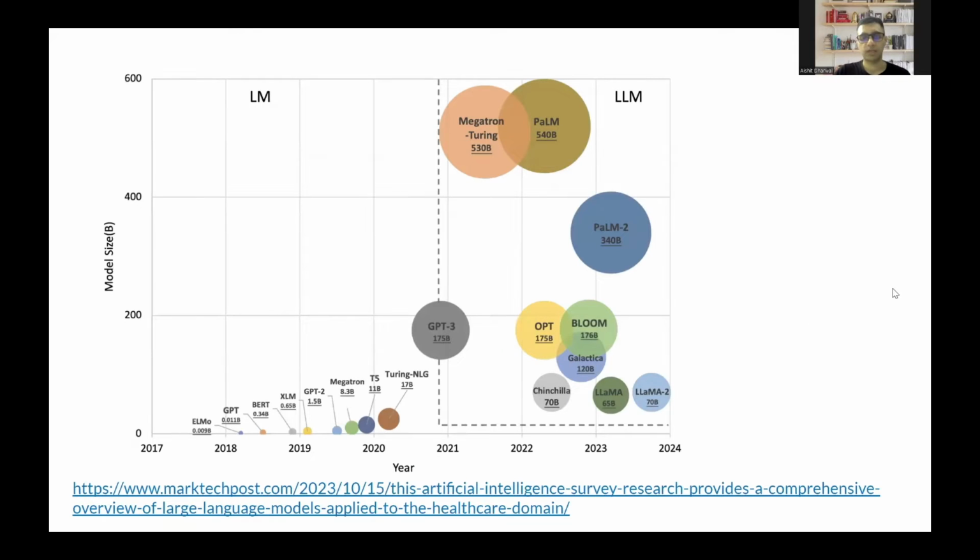These are some of the LLMs which have gotten really big in terms of parameters. When you see model size, that is the number of parameters that the LLM has. GPT-3 has 175 billion parameters, which means it has trained 175 billion weights inside it. I think PaLM is one of the largest large language models, with 540 billion parameters. And this was released around 2022, probably, or in 2023.